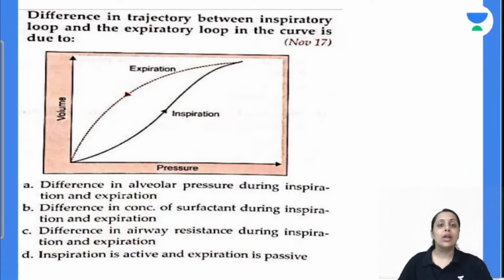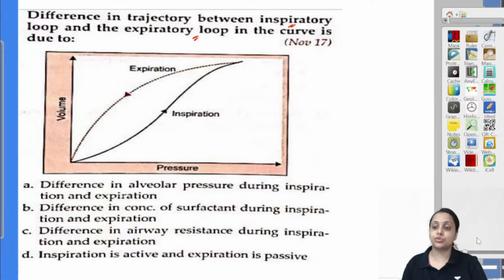Coming to the next one, the difference in trajectory between inspiratory loop and expiratory loop in the curve is due to. This is the inspiratory loop, this is the expiratory loop. Option A, difference in alveolar pressure during inspiration and expiration. Option B, difference in concentration of surfactant during inspiration and expiration. Option C, difference in airway resistance during inspiration and expiration. Option D, inspiration is active, expiration is passive. Which of the following is going to explain this difference in trajectory?